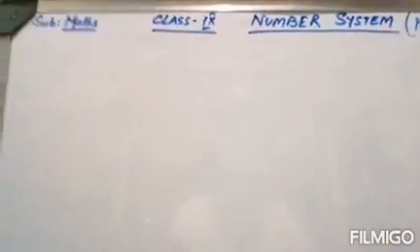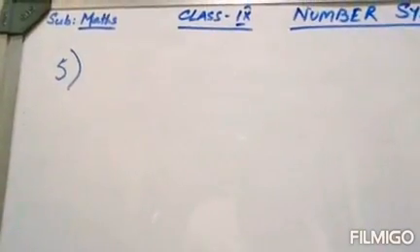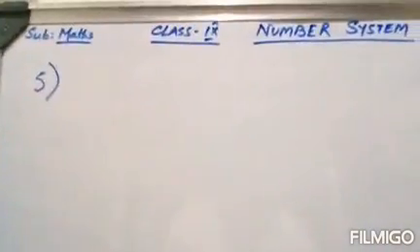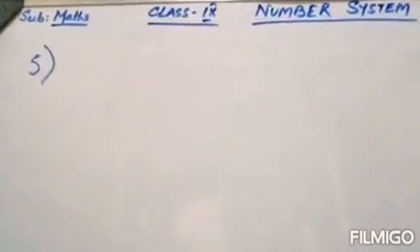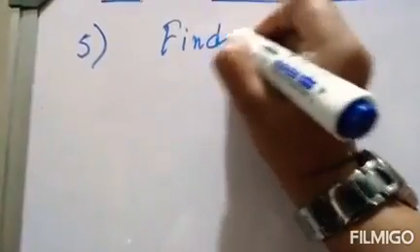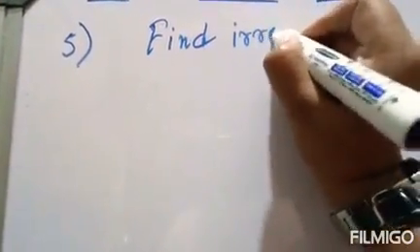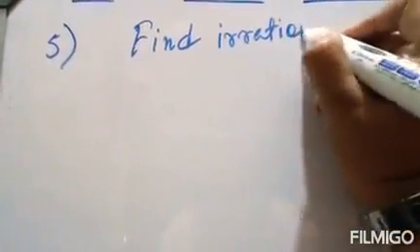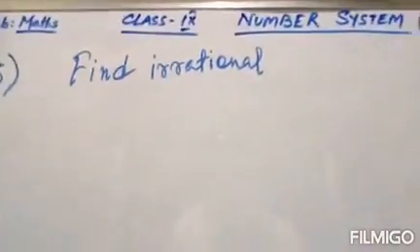Now suppose if I tell you to find irrational numbers between 2 numbers.